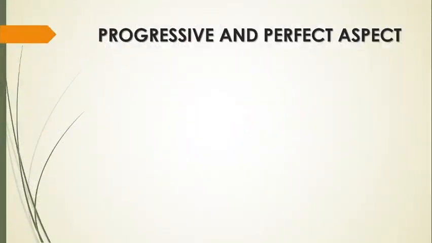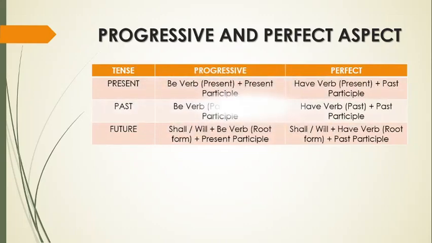We will have a chart. First, we will have a chart telling us the rules, and then we will have another telling us the example. So we have here present, past, and future, and we have progressive and perfect. So basically, what we can find here is that we are using be verb in its present and past form for progressive tense. We have the present participle in both cases.